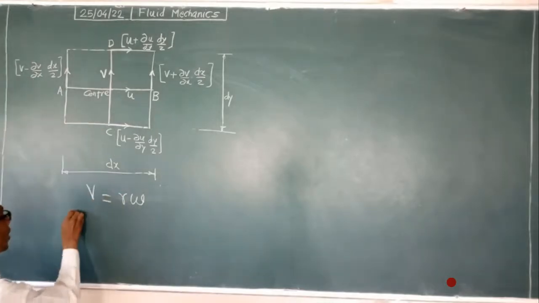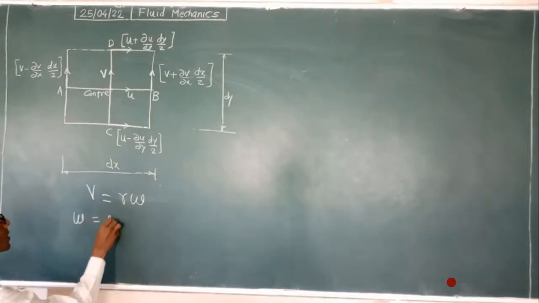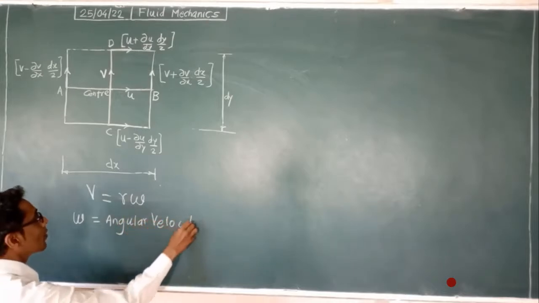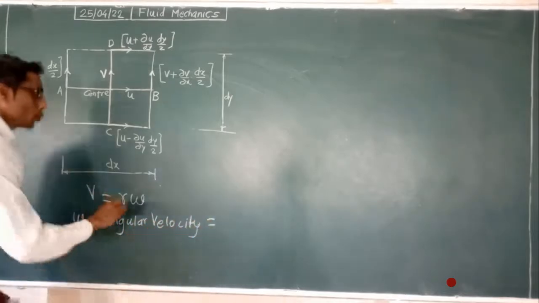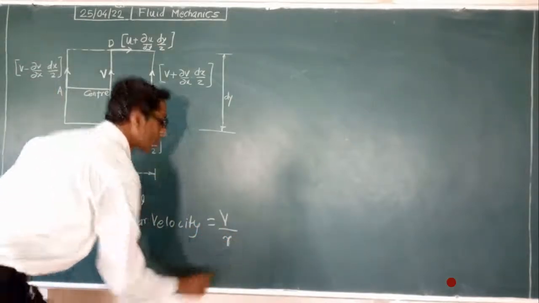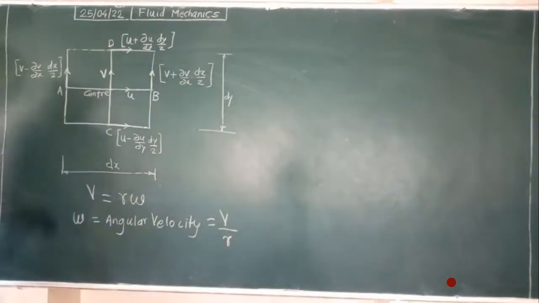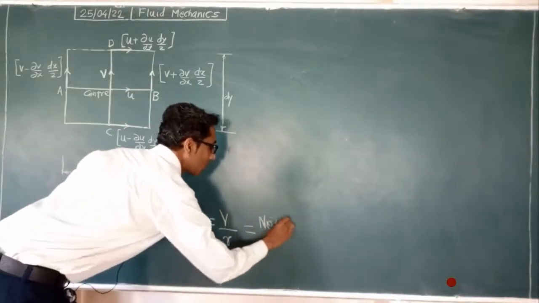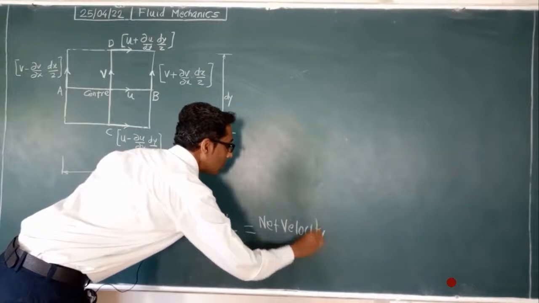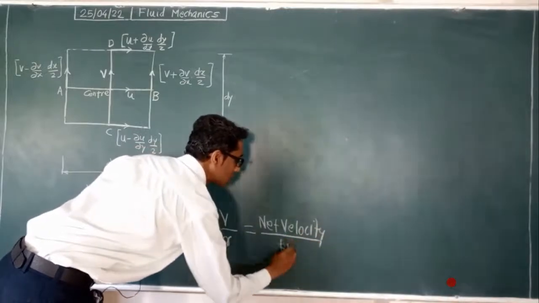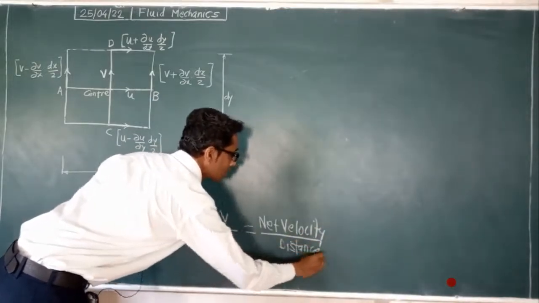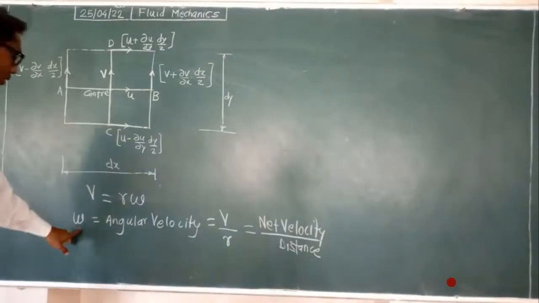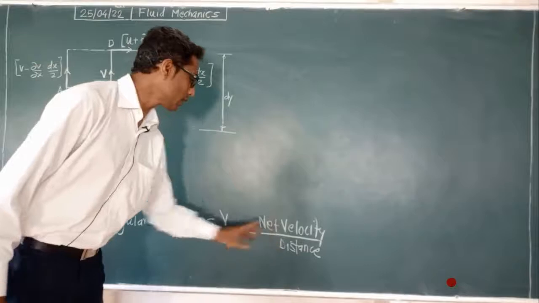So omega will be what? Omega is the angular velocity, that is equal to V upon R. Now here, V upon R, what do we have to take? V upon R means we have to take net velocity divided by distance. So angular velocity is equal to net velocity divided by distance.